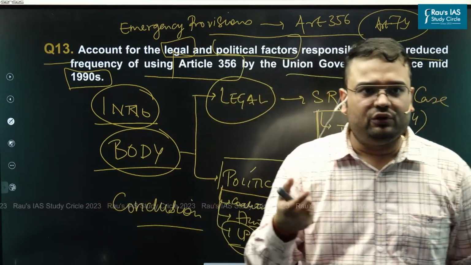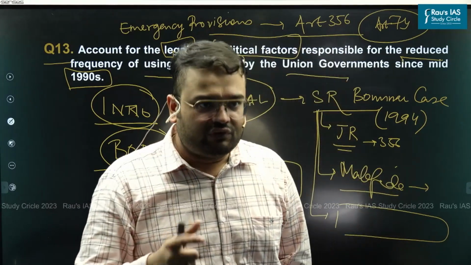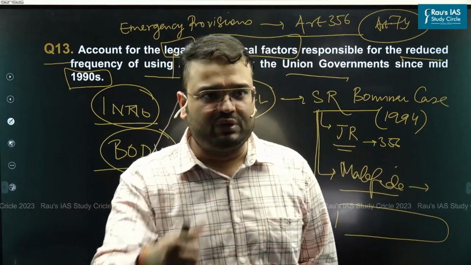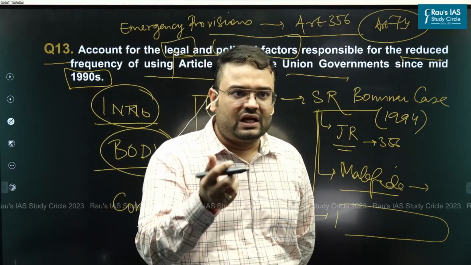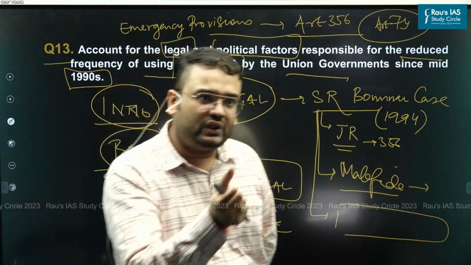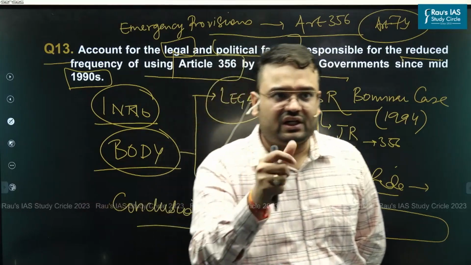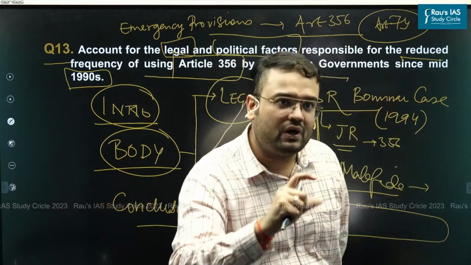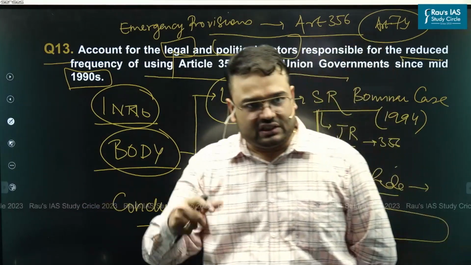What else can you write? You can note what exactly Indian federalism is. For example, in the SR Bommai judgment itself, the Supreme Court had noted that in Indian federalism, while the union is more powerful, the state within its sphere is supreme. In other words, this can be an effective conclusion here because you're talking about federalism and about the Indian form of federalism.